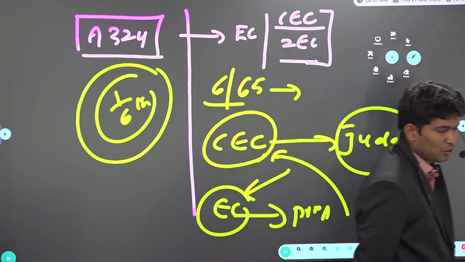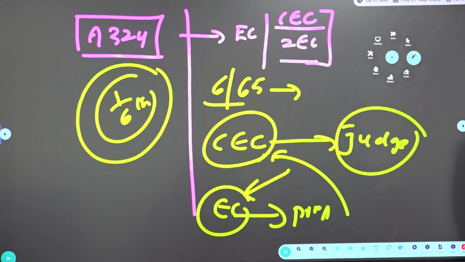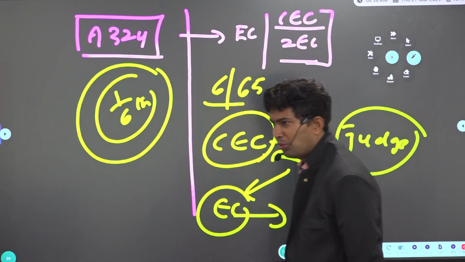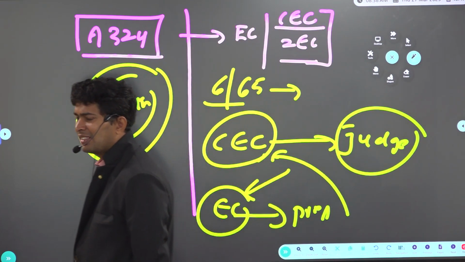So again, if you look at it, the Central Election Commission will organize elections for states also sometimes. What does it mean? State Assembly elections and state MLC elections can be organized even by the Central Election Commission sometimes.